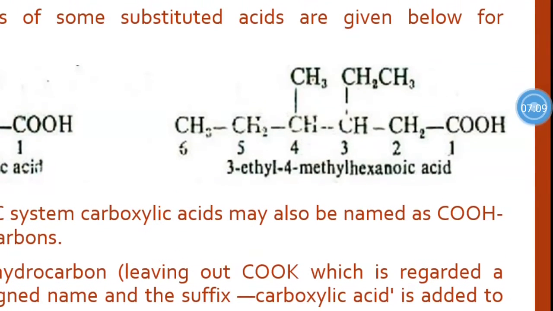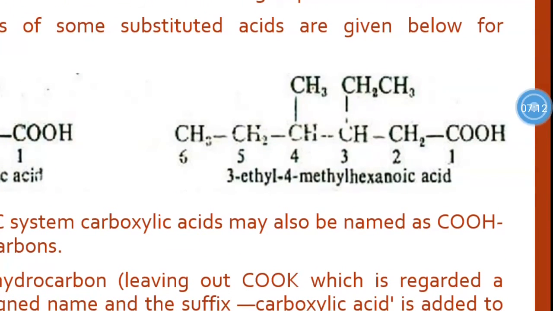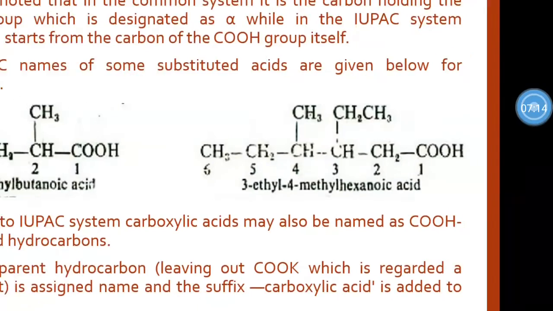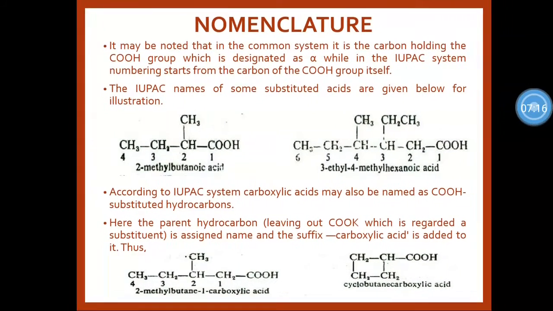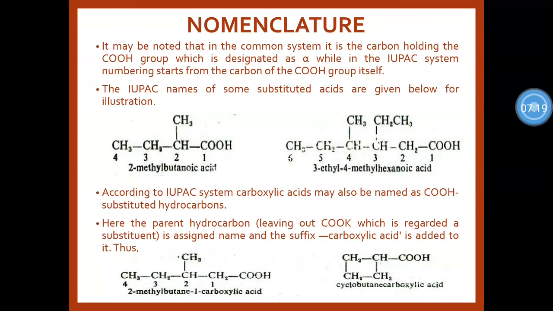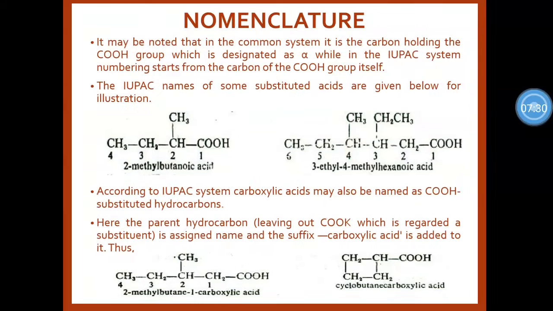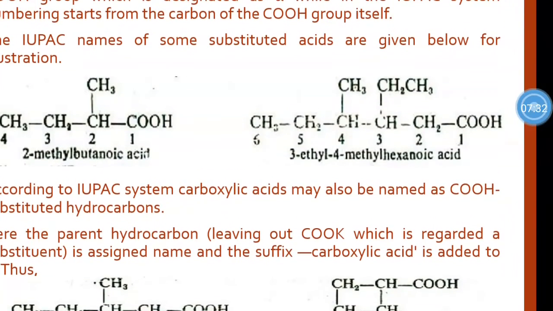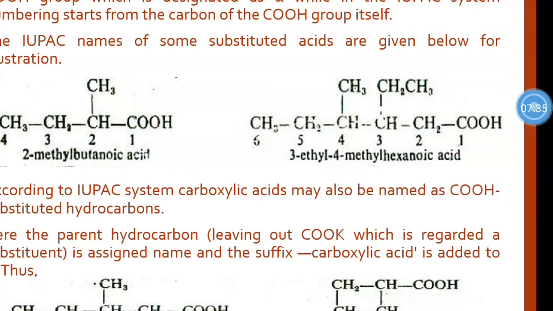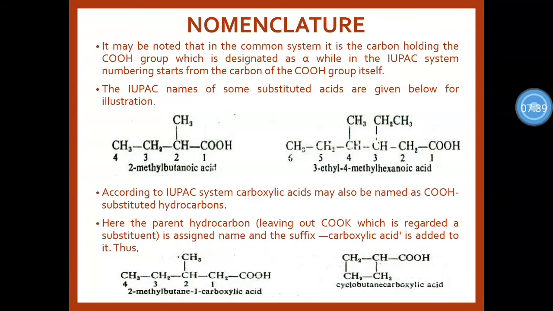According to that, we will get now at the 3 position CH2CH3, and at the 4 position a methyl group. Then according to the IUPAC system, carboxylic acid can also be named as COOH-substituted hydrocarbons. Here the parent hydrocarbon leaves out the COOH, which is regarded as a substituent. (It is a typing mistake on screen.)